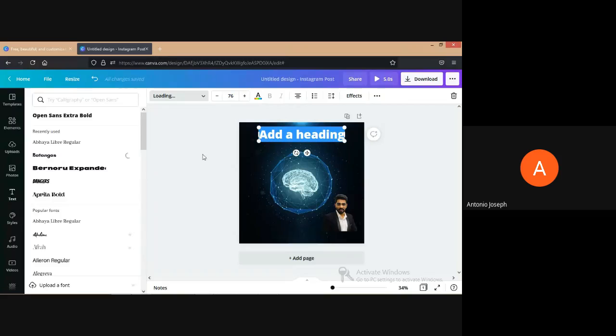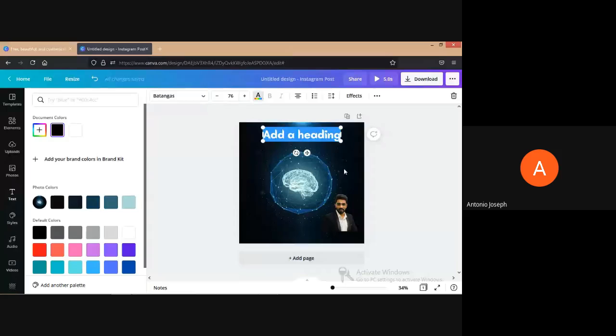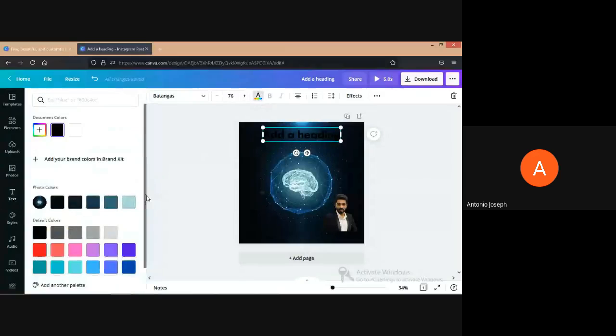So we can provide the fonts. Another advantage is that if we are choosing some images, and now we want to change the text color, then it will show all the colors that are available in that particular image. So that we will get some matching colors also. That's another advantage of this.